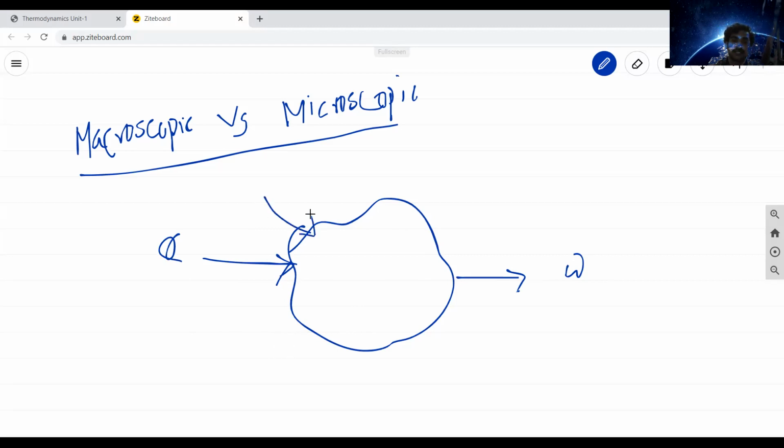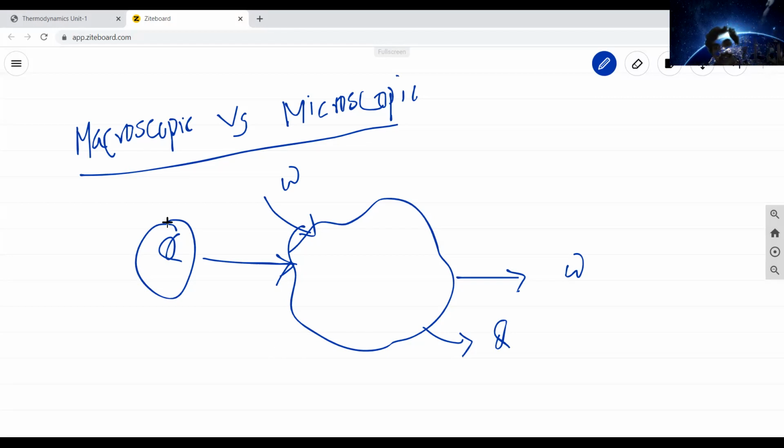Similarly, W is input, heat is output. For example, in a compressor, you need to supply some amount of external mechanical work.